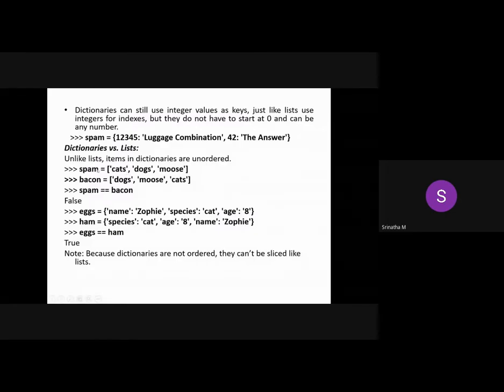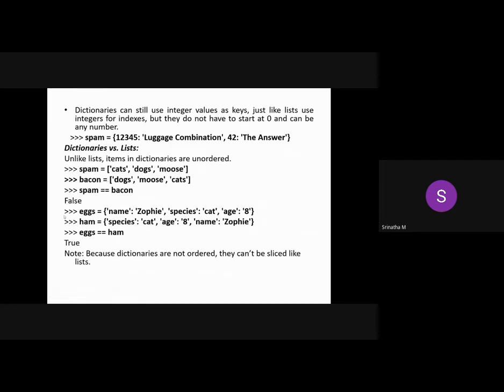So it will compare spam of 0 with bacon of 0, then spam of 1 with bacon of 1, spam of 2 with bacon of 2. In the first iteration itself, while comparing, it will be wrong. So it will say both are not equal, and that's why it will display False. That is not true with your dictionaries.